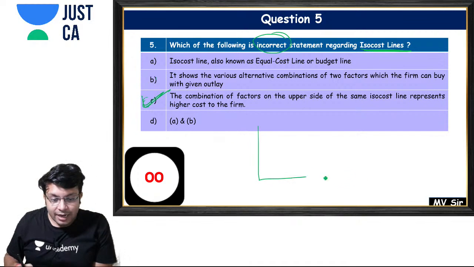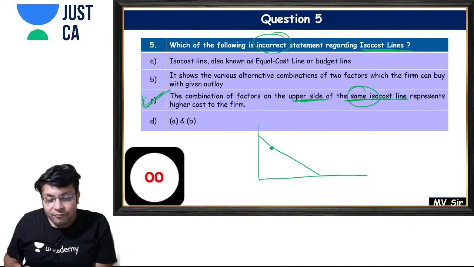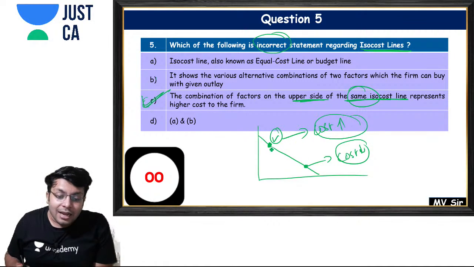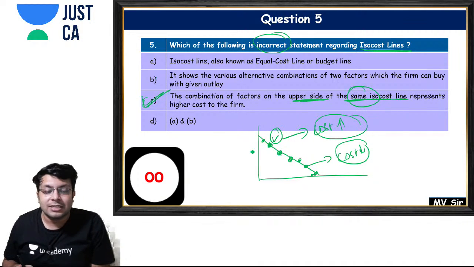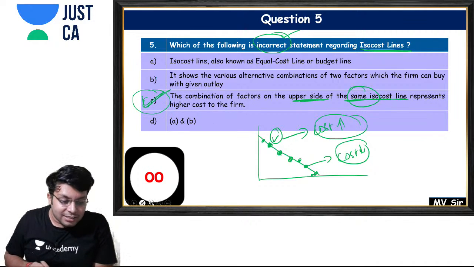Why? See what is written: upper side of the same iso cost line. What they are saying is that if you are producing at this level, here your cost will be more and here your cost will be less. Does it happen like this? No, it doesn't. At every point the cost will be the same. Every point on the same iso cost line has the same cost. So this point is wrong, and they have asked for the incorrect statement.